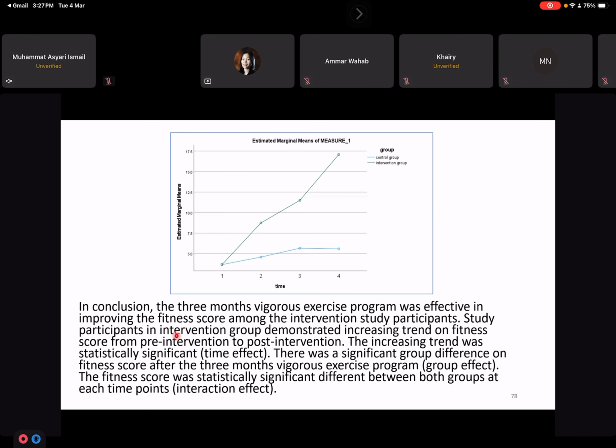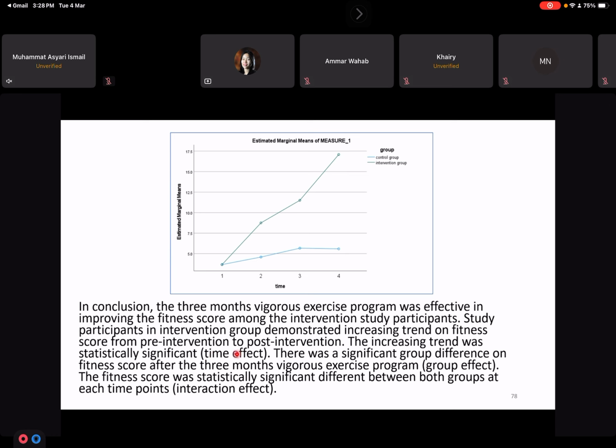Okay, then we produce the plot. We have the intervention group in the green line and the control group in the blue line. So in conclusion, the 3-month vigorous exercise program was effective in improving the fitness score among the intervention study participants. Study participants in the intervention group demonstrated an increasing trend in fitness score from pre-intervention to post-intervention. The increasing trend was statistically significant.